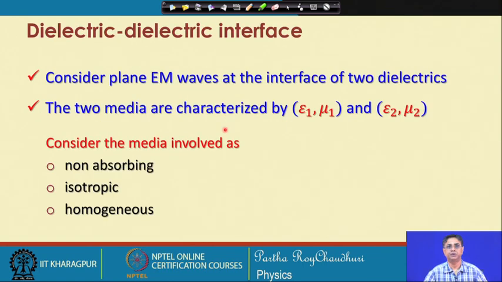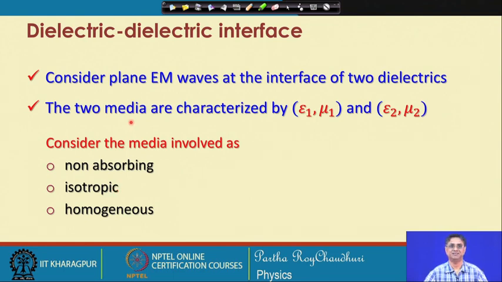So, in order to do that, we will assume the properties of the media which are involved in forming the interfaces. This would be non-absorbing. The individual media will be isotropic and homogeneous.